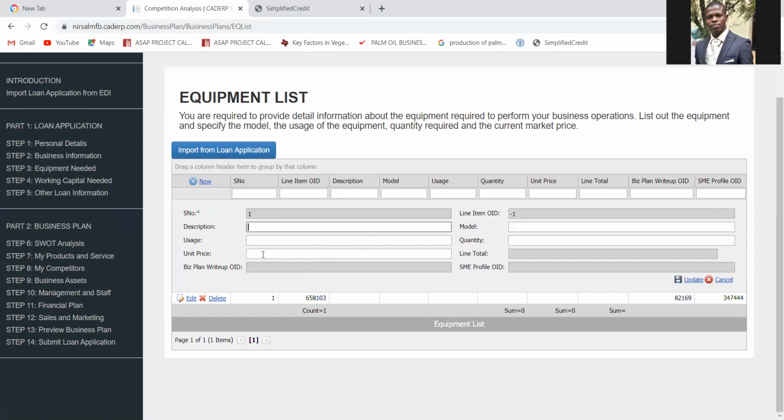Then unit price, let's say 250,000. Then the model, locally fabricated, quantity, you need 1. Click on Update. Always ensure to click on New. What you should have at the back of your mind is New. Once this has opened, you fill it, then click on Update for it to be saved. Having done that, you come to the next, which is working capital.